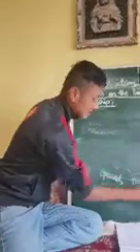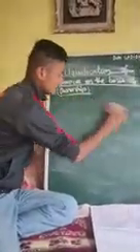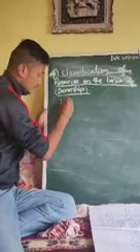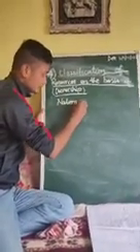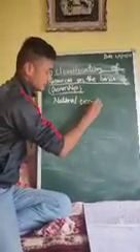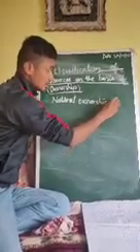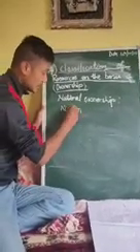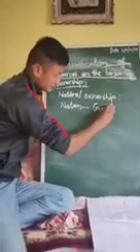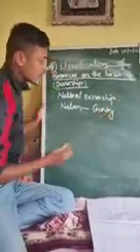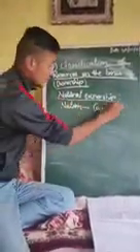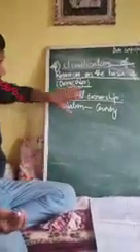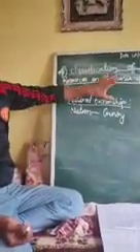Now let's go to the third type of ownership, which is called national ownership. Please remember, the word national comes from the word nation, and nation means country. So the resources which are owned by the country are called nationally owned resources, or national ownership.